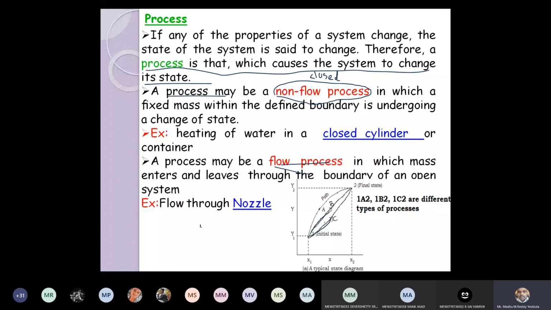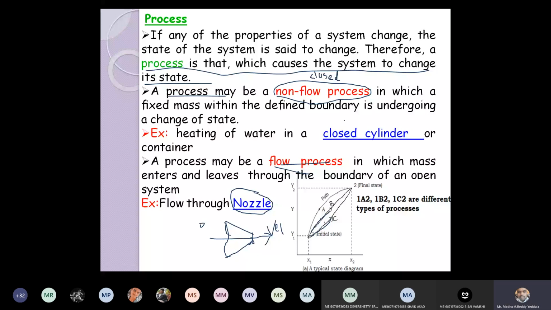For open system, I already told nozzle. When I was discussing the nozzle, I discussed real boundary and imaginary boundary also. If you consider the nozzle, as I discussed already, it is a cross section of decreasing area. When there is decrease in area, there will be increase in the velocity. That is the reason nozzles are used to increase the velocity of the flow. So the flow process example is nozzle. All open systems come under flow process. All closed systems come under non-flow process.